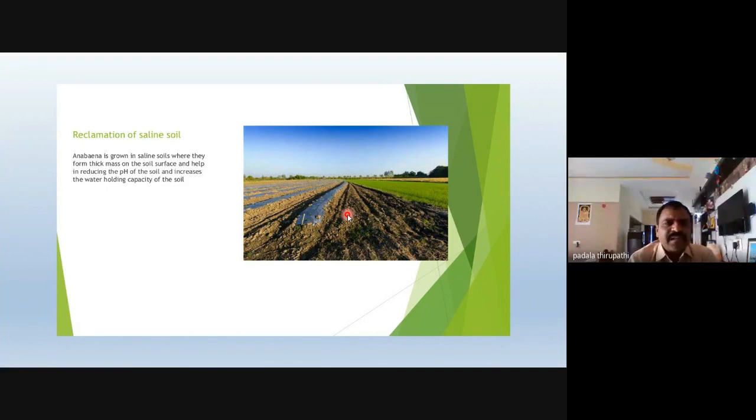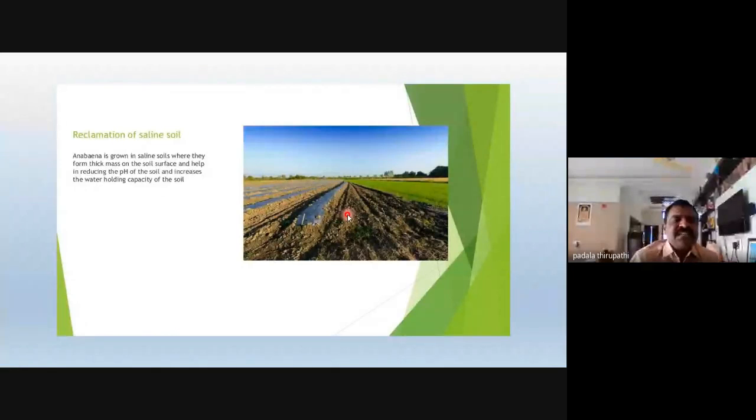Whenever Anabaena is cultured in waterlogged regions or saline soil, this unfertile soil is converted into fertile soil, and the water holding capacity and the nutrients in the soil also increase.